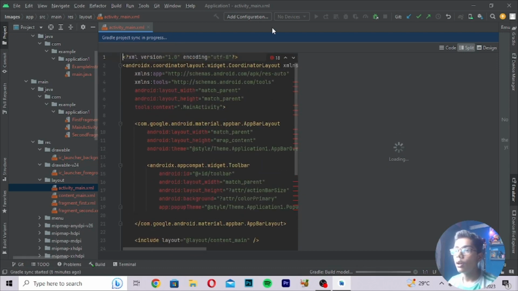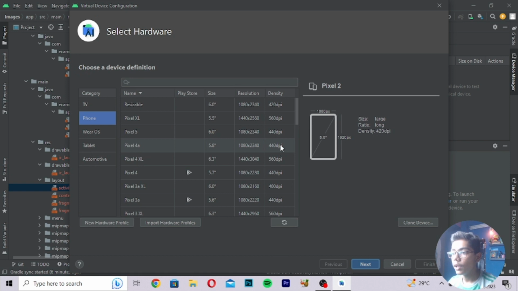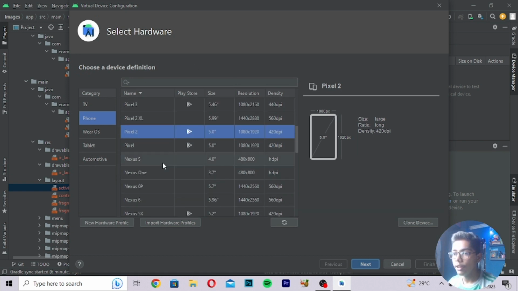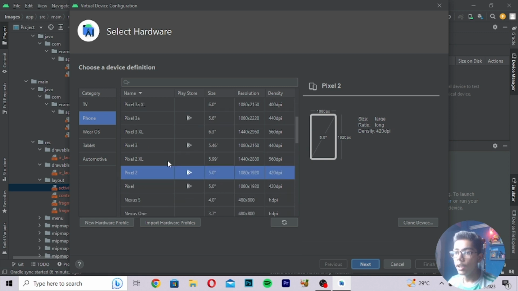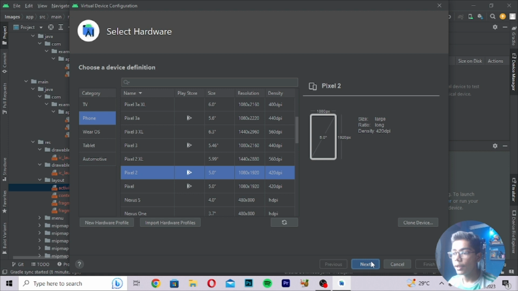Here, if you want to create your device, you can move on to this device menu and create your own device here. You can see these are the devices where you can create your own devices. You can select any one smartphone on which you want to run the application which you are building. So I will be selecting this, and then you have to press next.